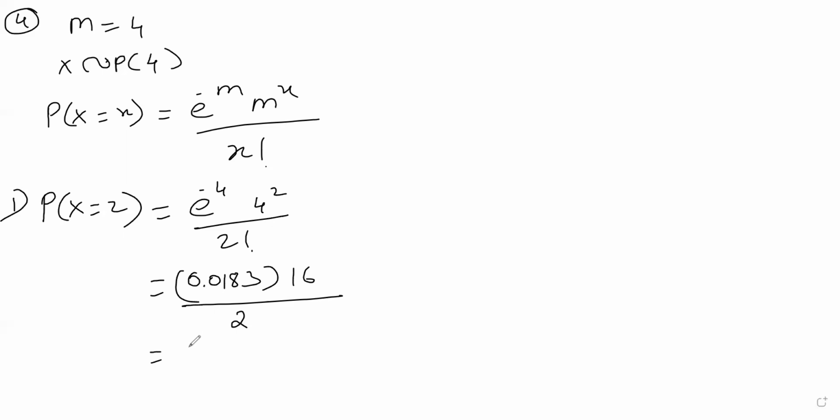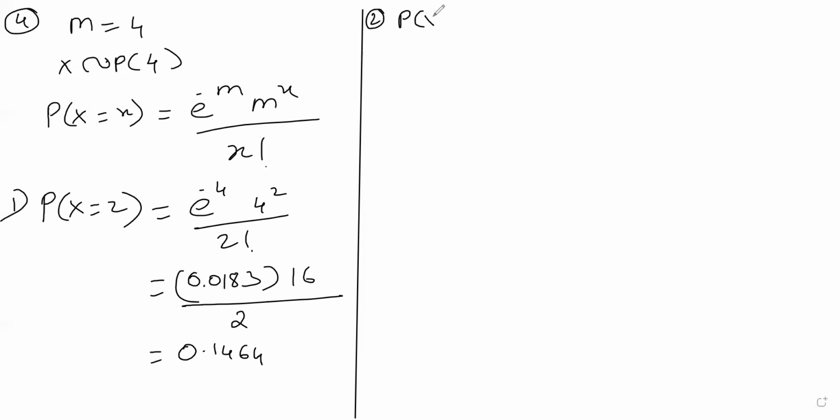The next is at most 2 complaints on a given day. See, at most 2 means what? It means the number of complaints should be at most 2. This was exactly 2 complaints, only 2. But now we want that the number of complaints should be at most 2, less than or equal to 2.